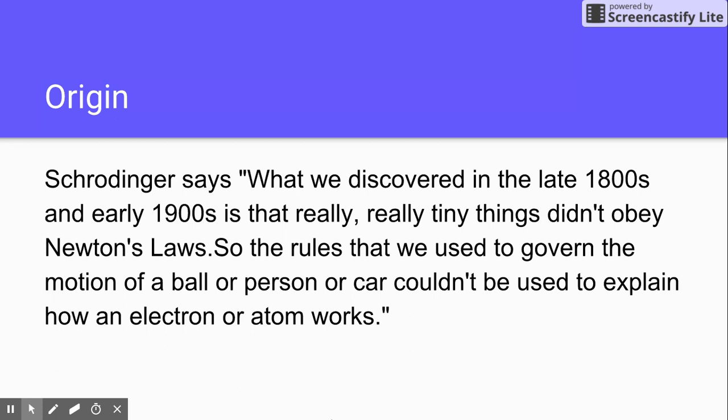Schrodinger says what we discovered in the late 1800s and early 1900s is that really tiny things didn't obey Newton's law. So the rules that we could use to govern the motion of a ball or person or car couldn't be used to explain how an electron or atom works. Till the 1800s, everybody was under the feeling that Newton's laws are universal and can be applied everywhere. But this was a breakthrough to Newton's laws.